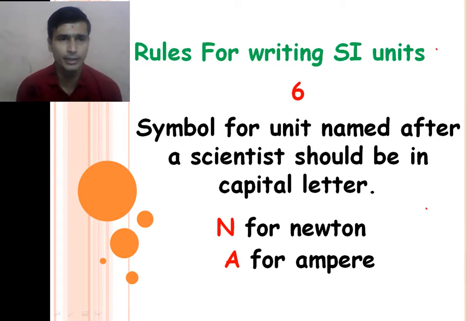You know that there are 7 fundamental physical quantities, and their units are called the fundamental units. Except for these 7, all other physical quantities are derived physical quantities. So we can express the derived units in terms of the fundamental units. This point is very important, and it tells us how we can derive the units of different physical quantities from the equation.